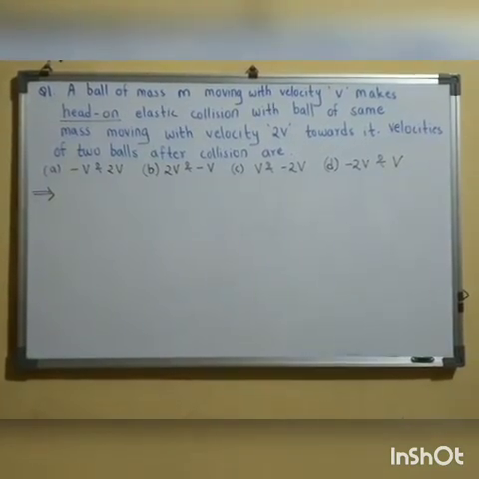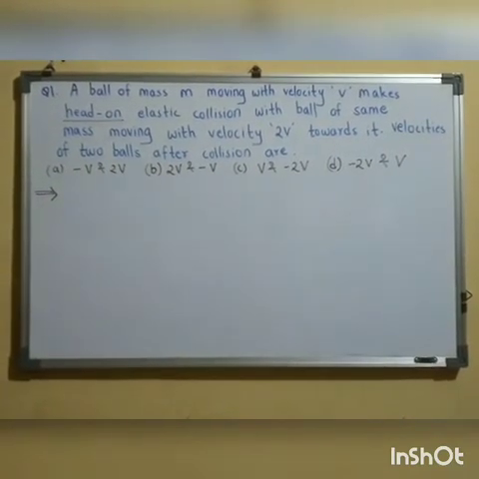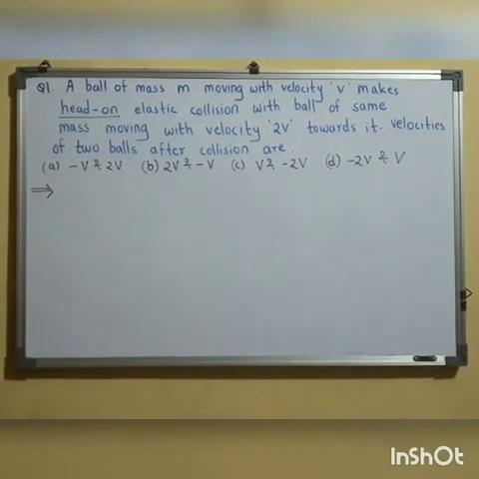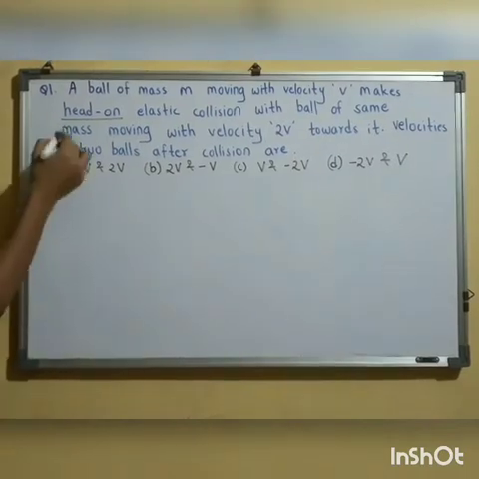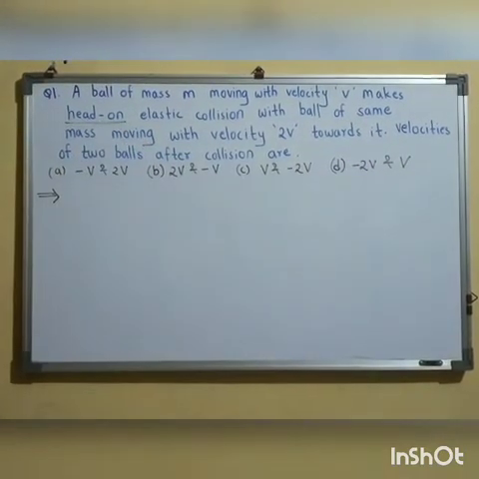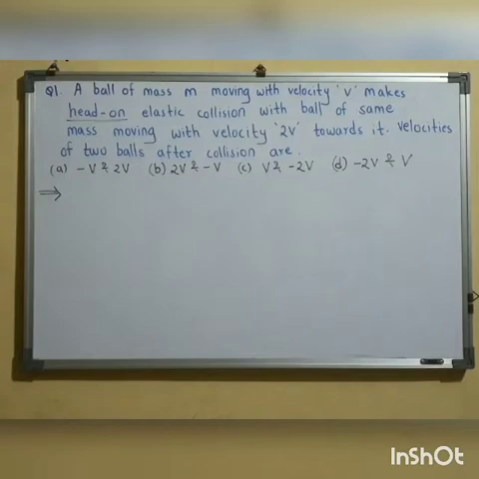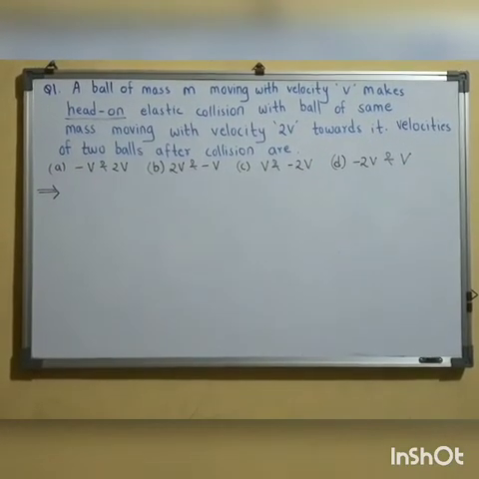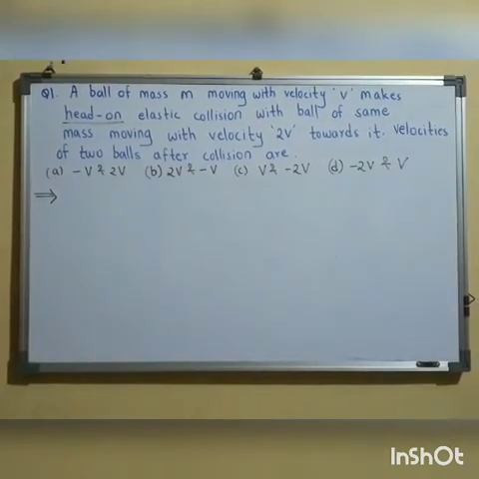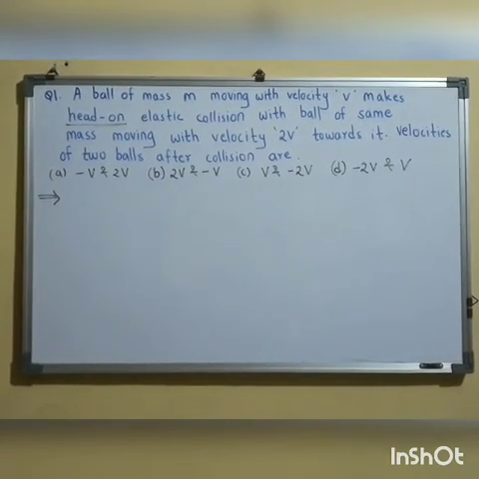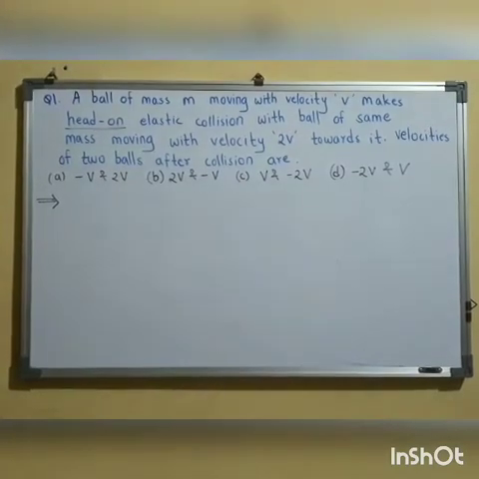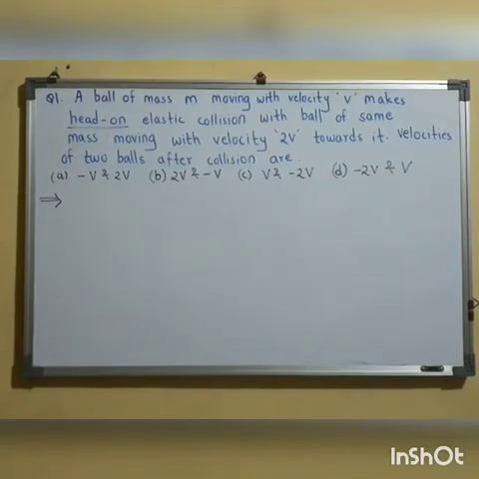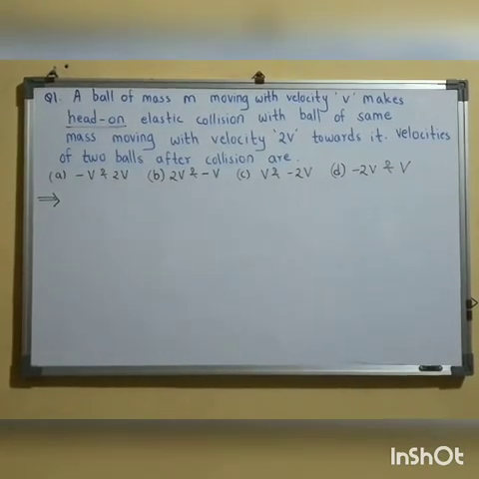So the first question based on elastic collision has been given. A ball of mass m is moving with velocity v and it makes a head-on collision. Now what do you mean by head-on? Head-on means if initially both the bodies are moving in the same line, then after collision as well they will move in the same line. Such collisions are known as head-on collisions. It means before collision and after collision both the bodies are moving in the same line. So first we will solve the question on head-on collision. There is one more type of collision known as oblique collision that we will see later.